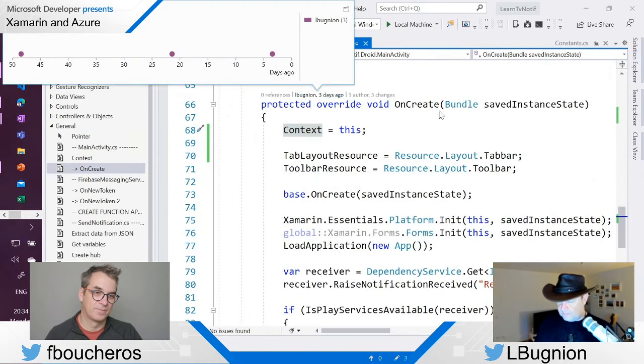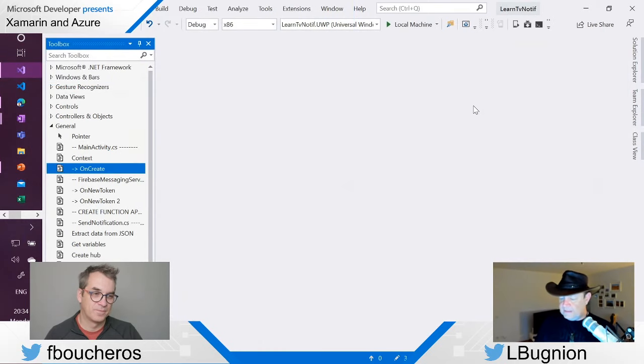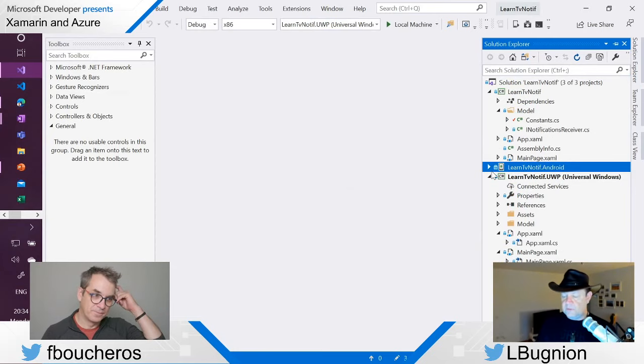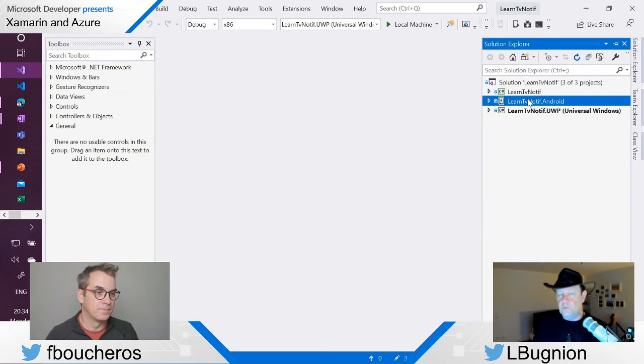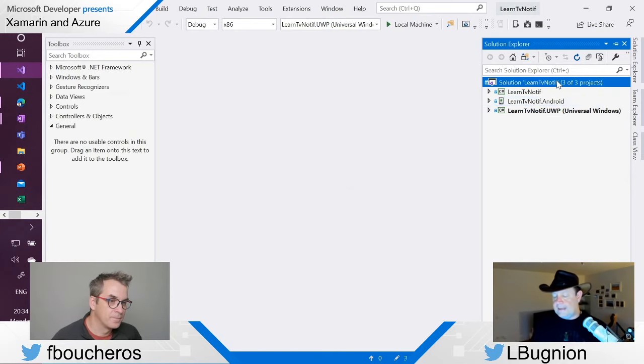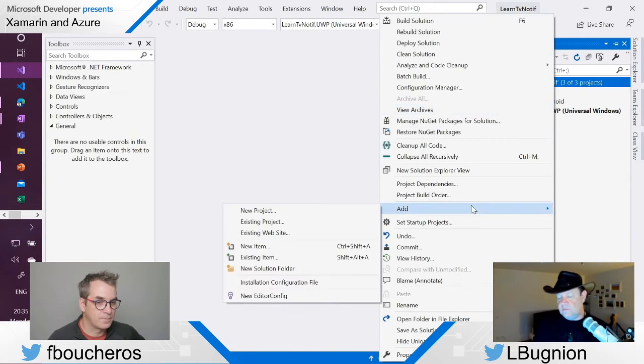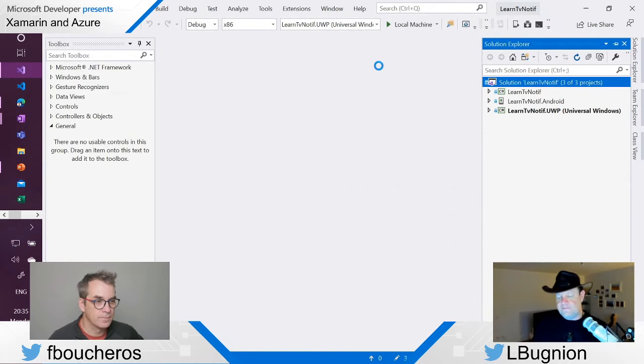Oops, I'm not sure exactly what happened here. Voila. Closing everything, and we are going to create a new project. So I'm going to create that in the same solution. Of course, you could totally create another solution if you prefer. Here, I'm just creating everything in the same solution. So I'm going to go to add new project, and we are going to select Azure Functions.